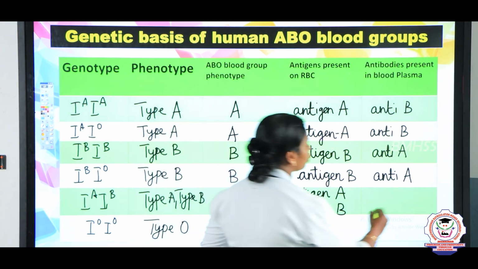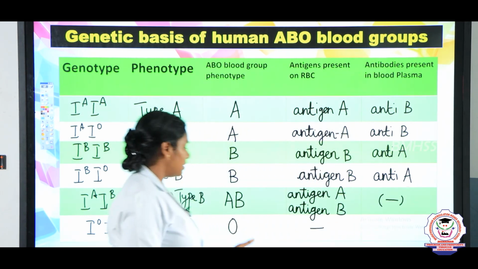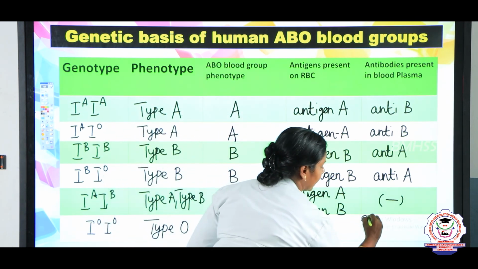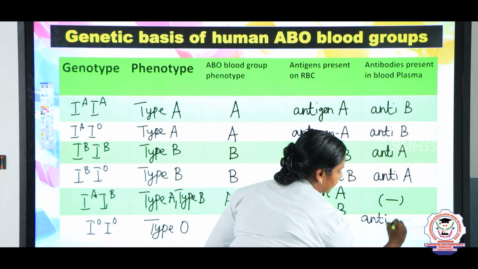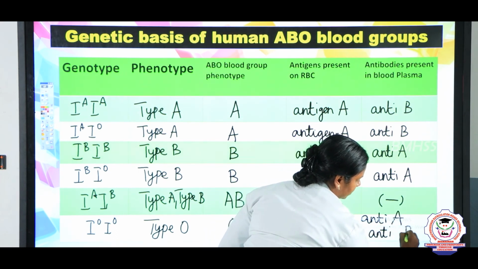So the AB blood group does not possess any antibodies, and O blood group possesses both the antibodies, that is anti-A as well as anti-B.